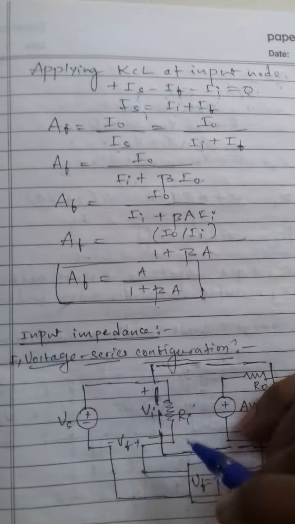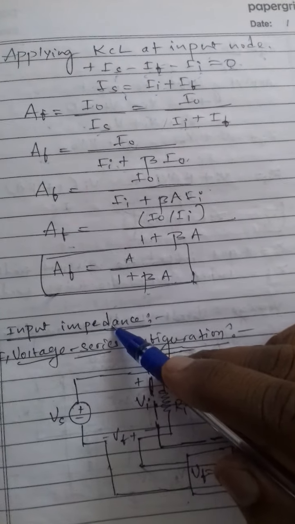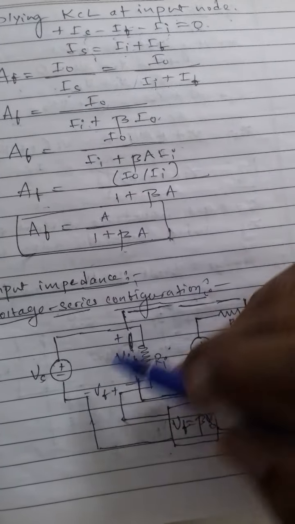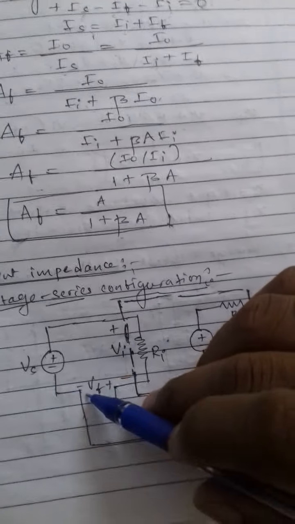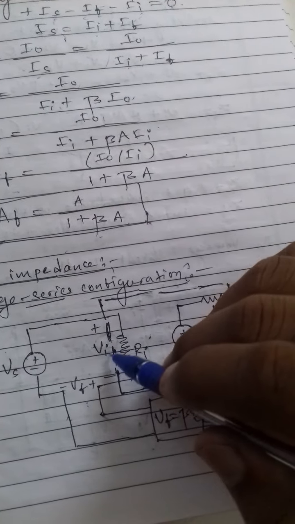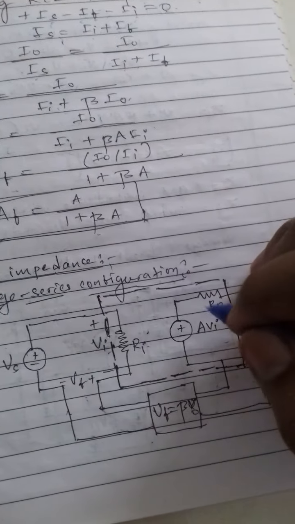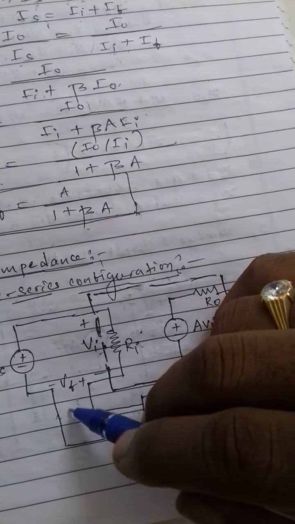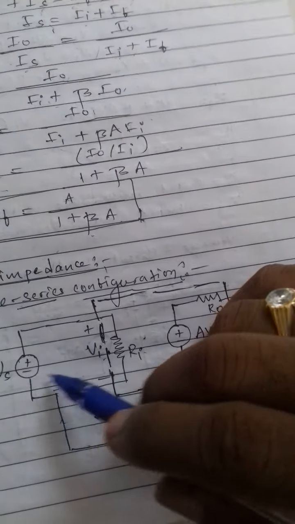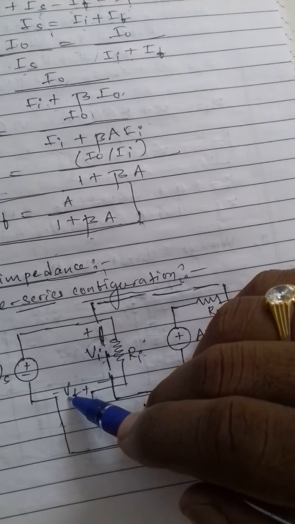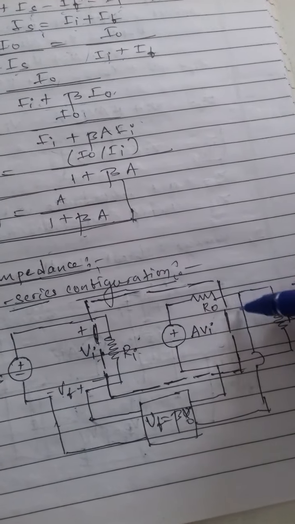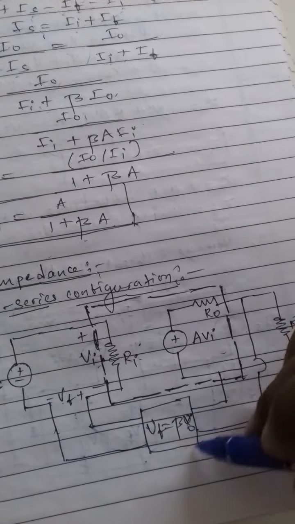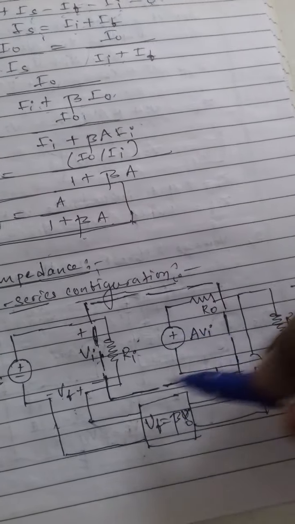Now we shall determine the input impedance of the voltage series configuration. Here, to determine the input impedance, we have Vs and here it is Vf. Some portion of the output voltage is taken and connected in series with the input, so here it is the feedback voltage, and at this point the output voltage is sampled and given to the feedback network.